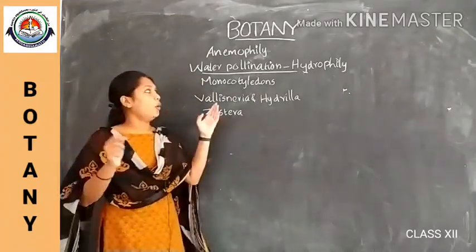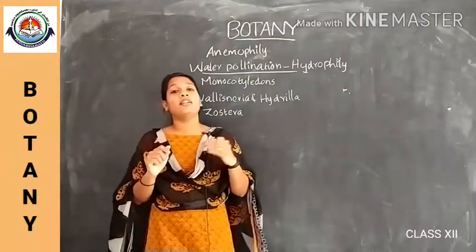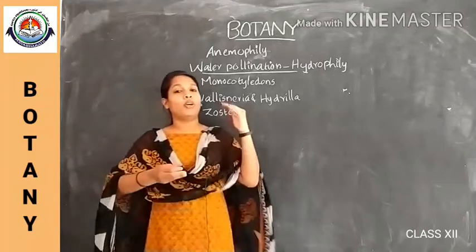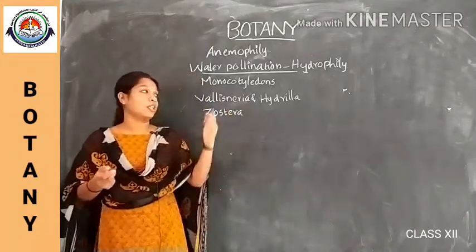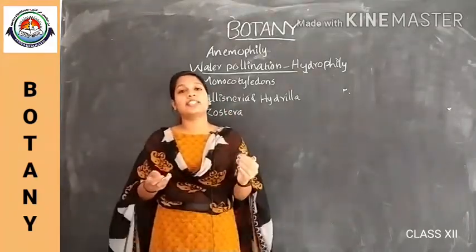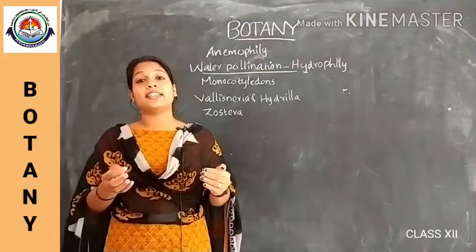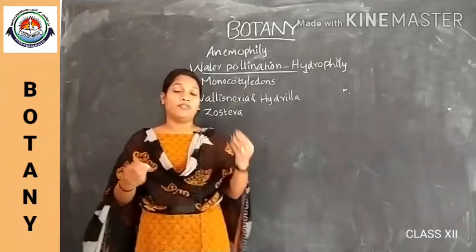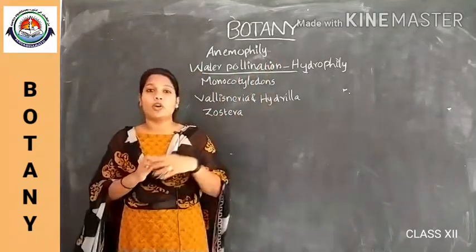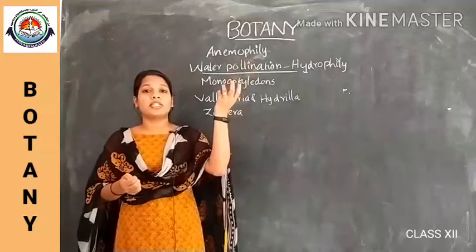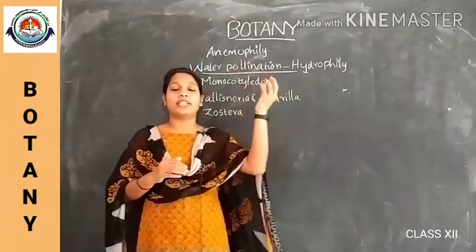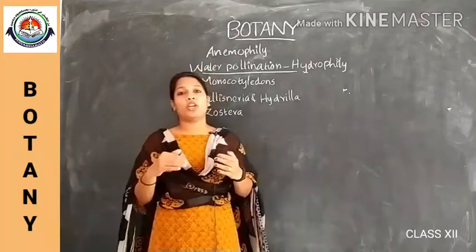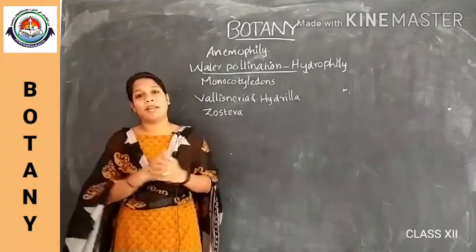Not all water plants are pollinated by water. Only some of them have adopted water pollination. Water hyacinth and water lily produce their flowers above the level of water, exposed outside the surface, so normal wind pollination or insect pollination occurs in these plants.